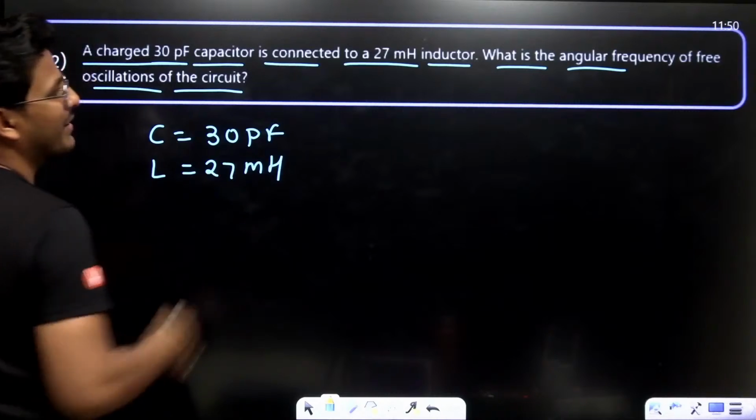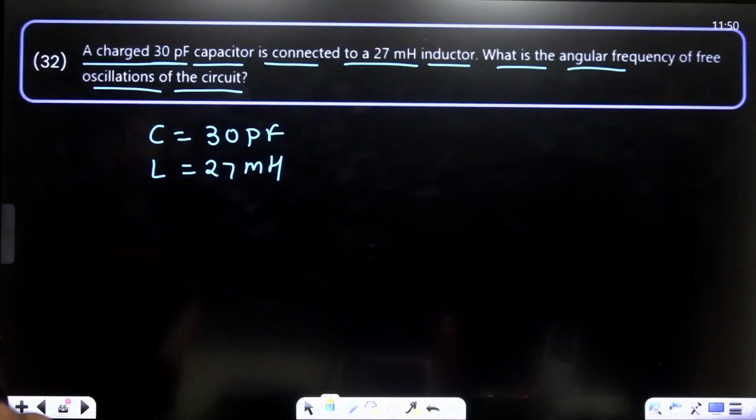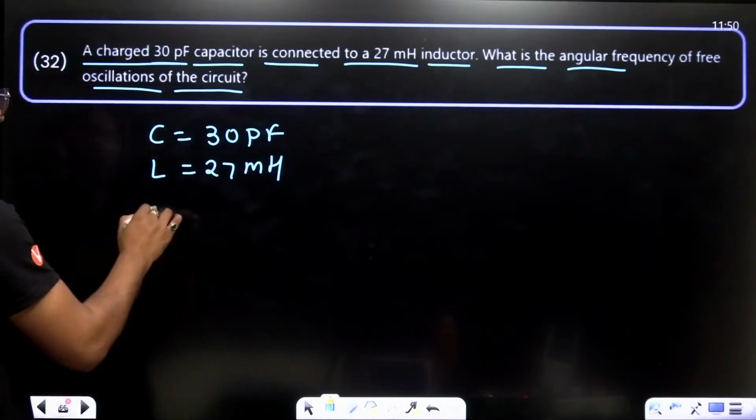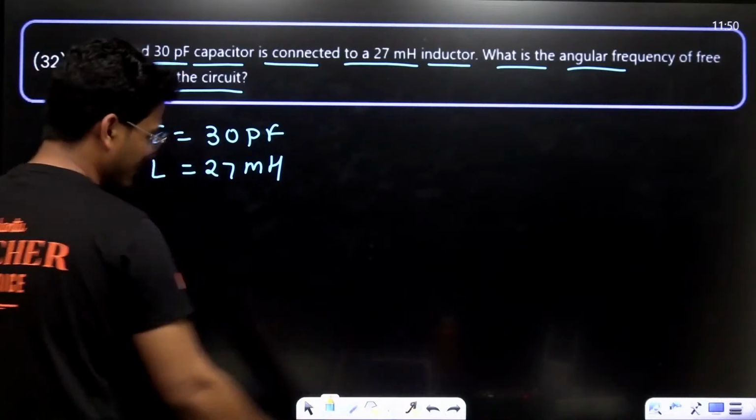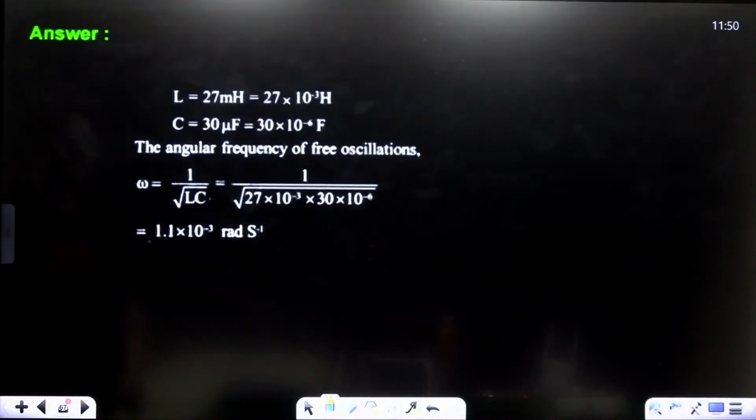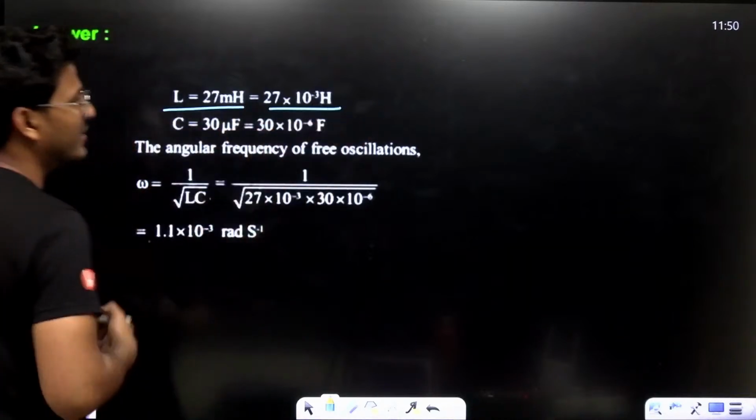Okay, L is 27 millihenry, that means 27 into 10 to the power minus 3.